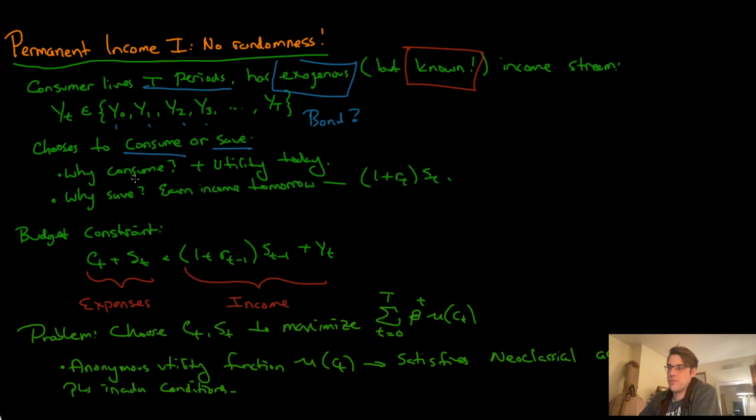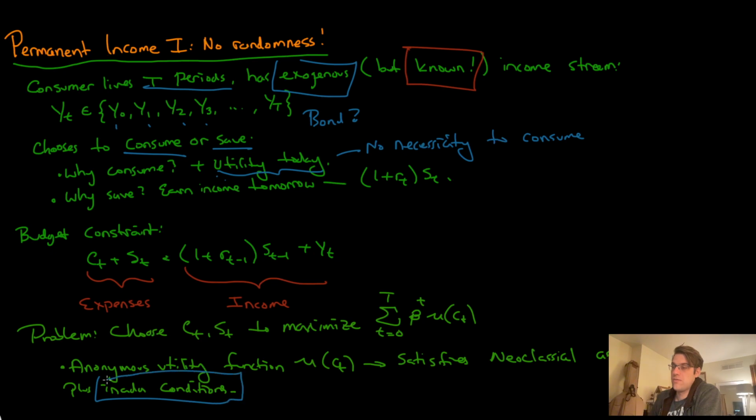Why should we consume something? Well, it's going to give us utility today. There's nothing in the model that says you have to consume to live. Theoretically, zero is an allowable choice. Of course, we'll have a utility function that satisfies the analytic conditions, which will rule out zero. But there's nothing in the model in principle that says you have to consume. You just consume because it makes you happy.